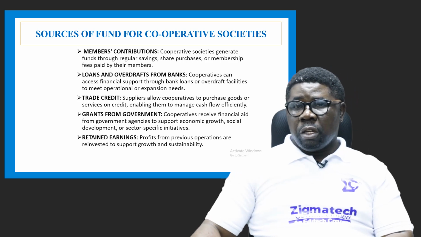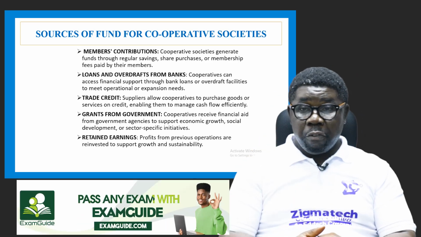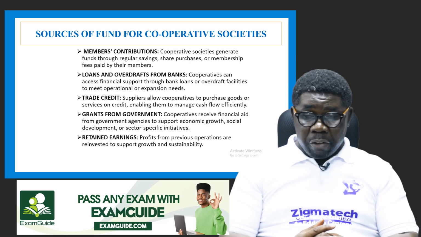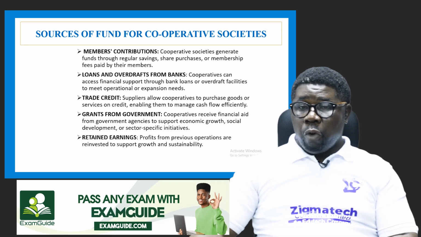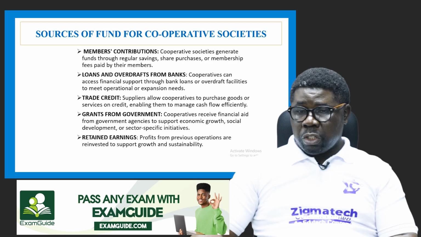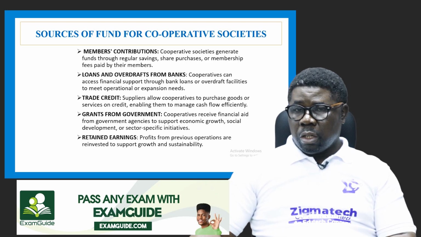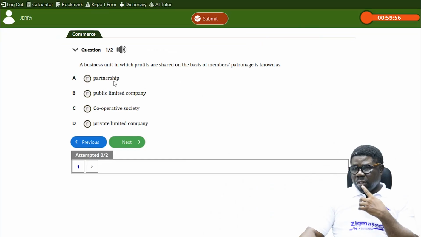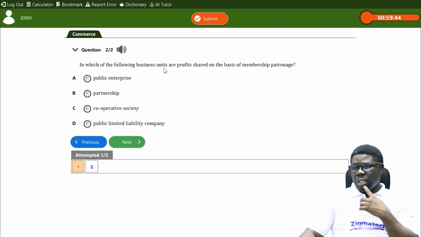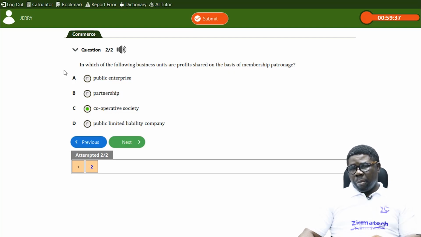All right. I'm sure that so far you have gone through this with us, and I believe you have a good understanding of what we have discussed so far. So let's look at some questions on this topic. A business unit in which profit is shared on the basis of members' patronage is known as a cooperative society. The next question is, which of the following business units shares profit on the basis of membership patronage? Cooperative what? Society. Wonderful.